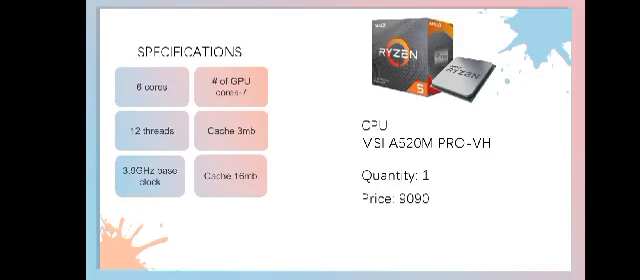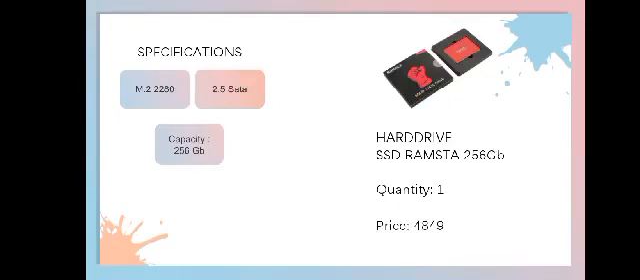Next is my CPU, MSI A520M Pro VH, quantity is 1, price is 1990. Its specification has 6 cores, number of GPU cores 7, 12 threads, cache 3 MB, cache 16 MB, and 3.9 GHz base clock.